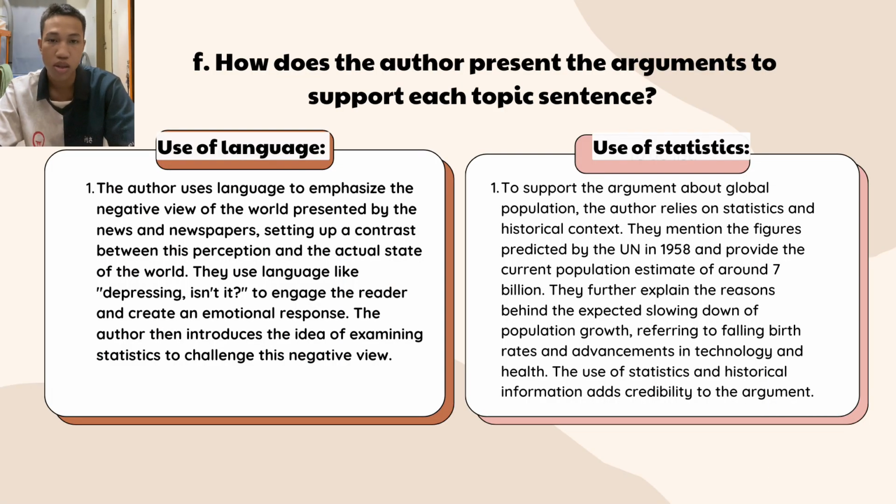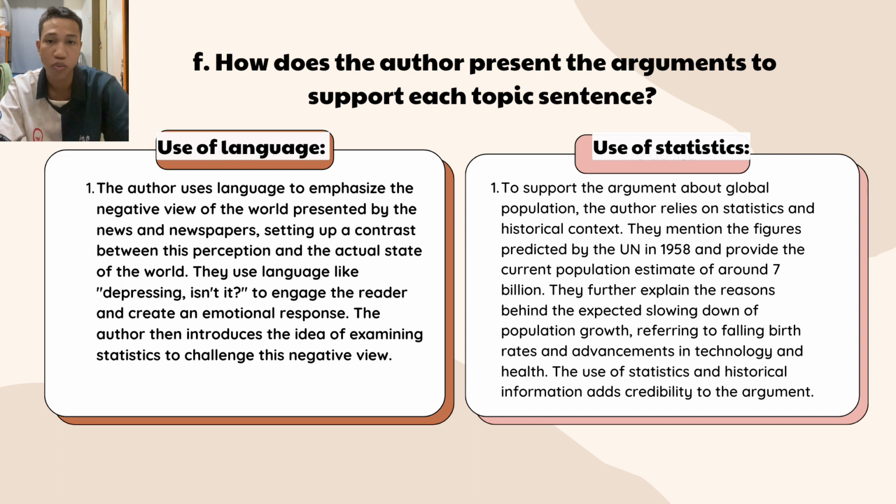F. How does the author present the argument to support each topic sentence? First, the author used language to emphasize the negative view of the world presented by the news and newspapers, setting up a contrast between this perception and the actual state of the world. There is language like "depressing, isn't it" to engage the reader and create an emotional response. The author then introduced the idea of examining statistics to challenge this negative view.